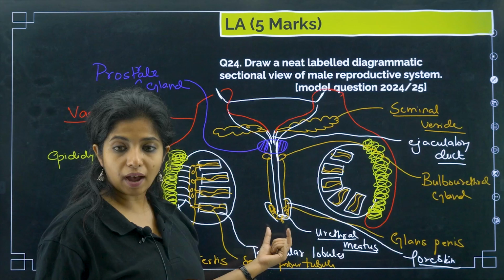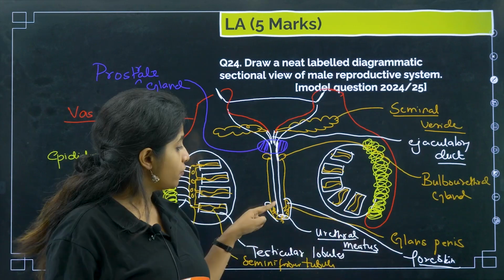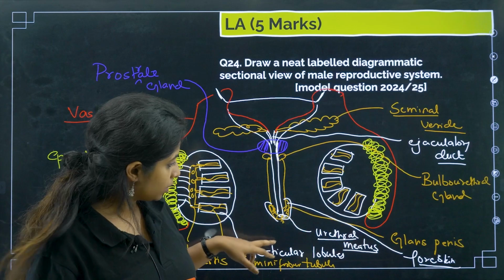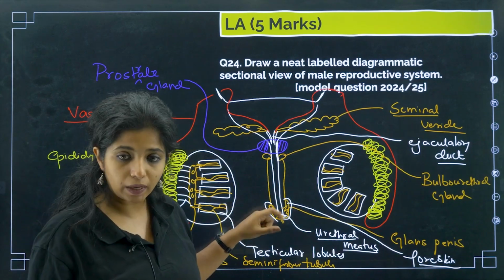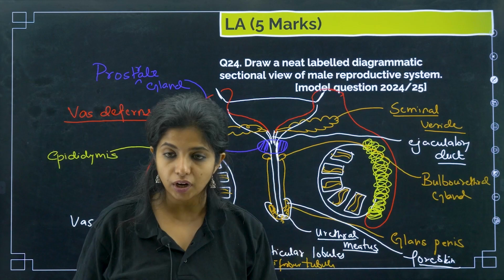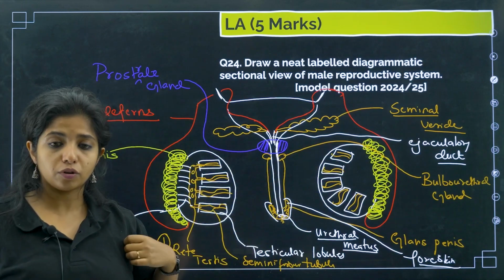And now covering it, you have the penis. At the end, there is an enlarged portion of the penis which you call the glans penis, which is covered by a fold of skin, which is attached just over here. It is not attached elsewhere. It is known as the foreskin, which can be moved up and down, and that helps in the process of sexual reproduction.